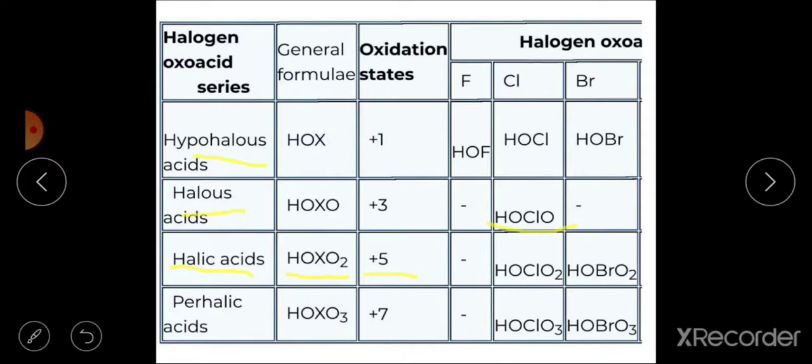Then last is perhalic acids. The general formula of these acids is HXO4. The oxidation state of the halogen in this acid is +7. Here only chlorine and bromine form these acids, that is perchloric acid and perbromic acid.